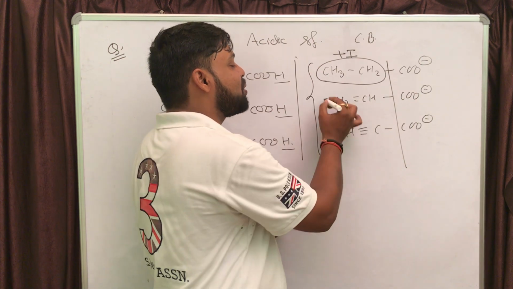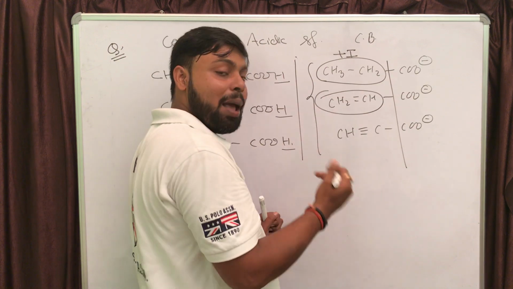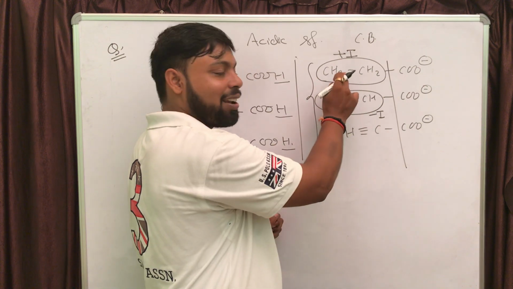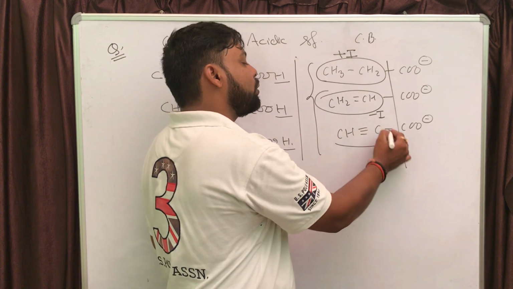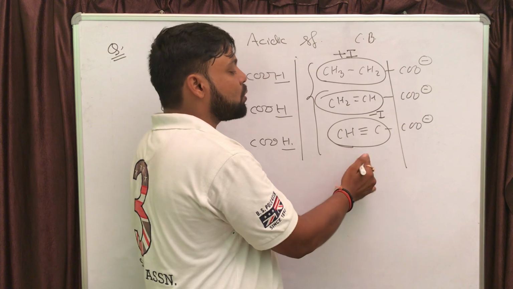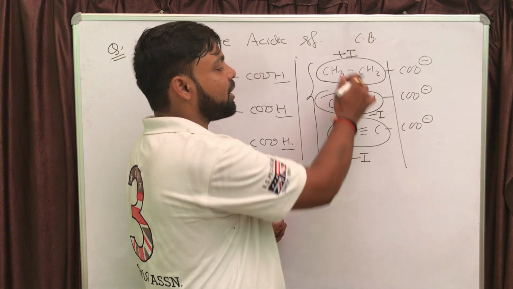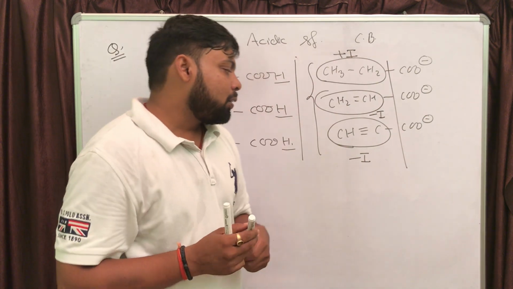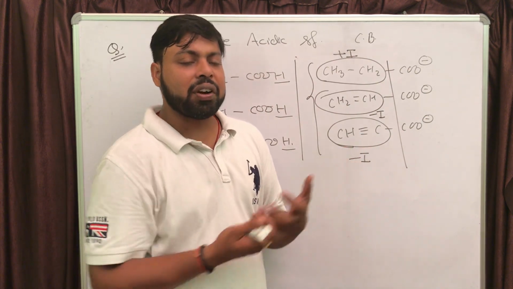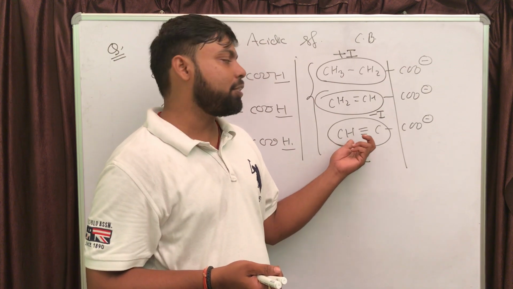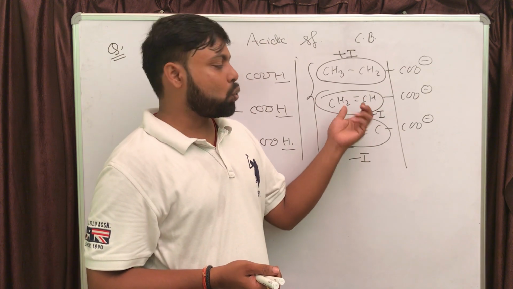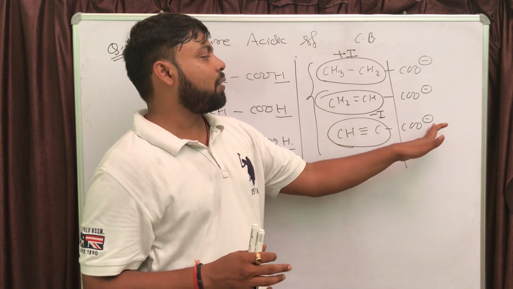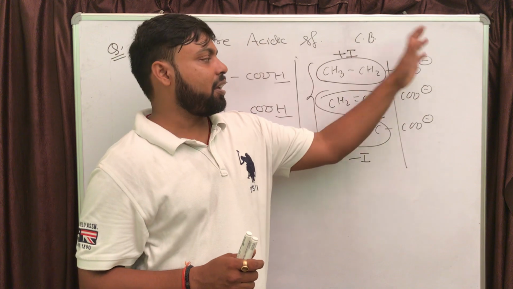And if you observe, this alkene will apply minus I effect as compared to this alkyl group. And also this triple bond alkyne is going to use minus I effect. Now we know that the minus I power, the electron withdrawing power of alkyne is more than alkene. So the maximum minus I power will be of alkyne, and here we are having negative charge.